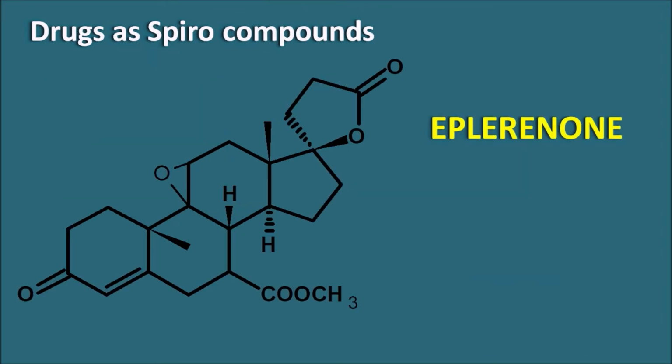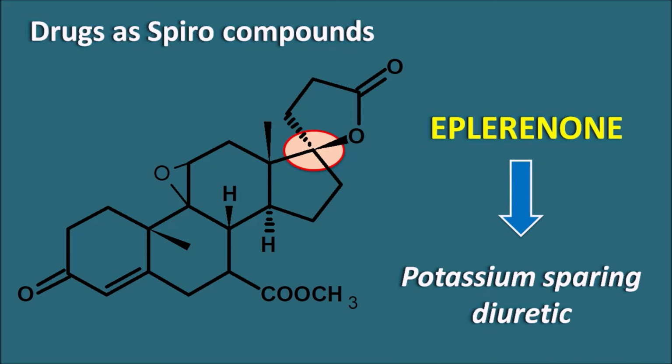Eplerenone is having a similar structure like the spironolactone with an extra epoxide linkage. So here in the name EP indicates the epoxide group is present, but still this drug is having a spiro linkage, so it is a one of a spiro compound. Eplerenone just acts like the spironolactone. It is a potassium sparing diuretic, but it is somewhat more selective without producing any steroidal side effects like the gynecomastia and menstrual disorders. So eplerenone will have better side effect profile compared with the spironolactone.